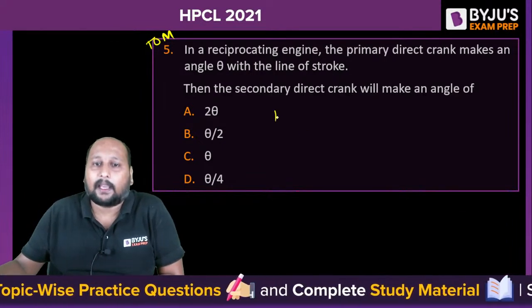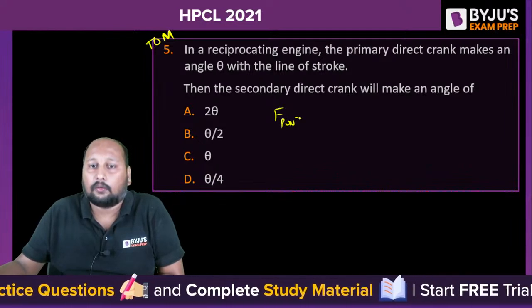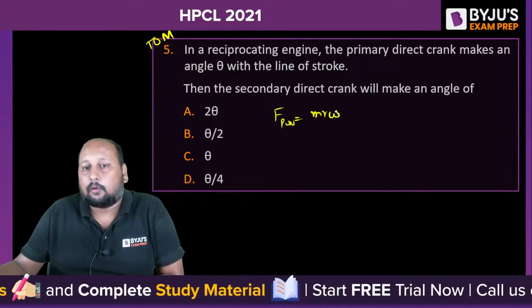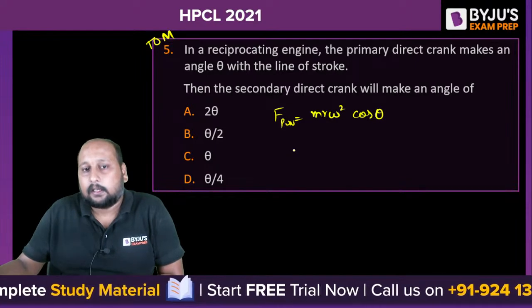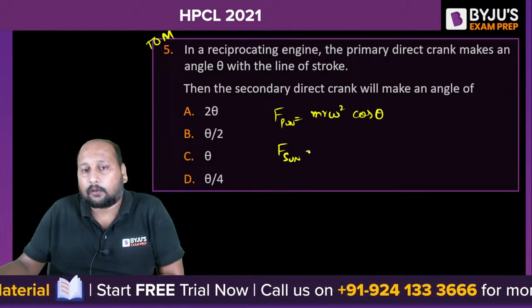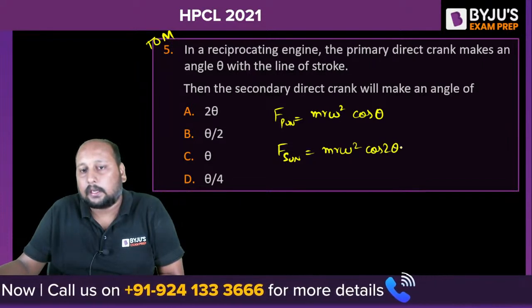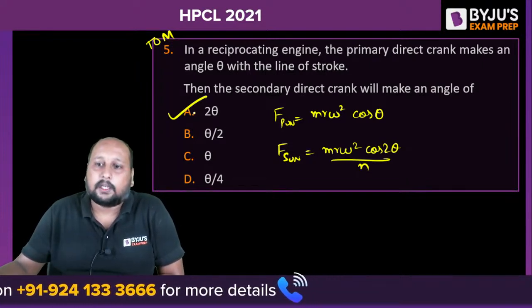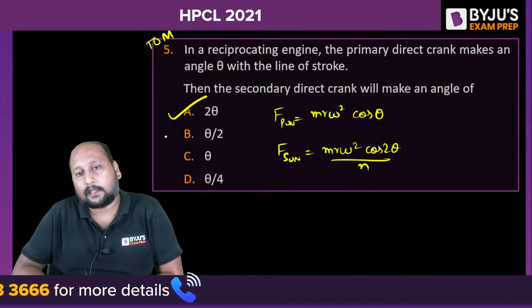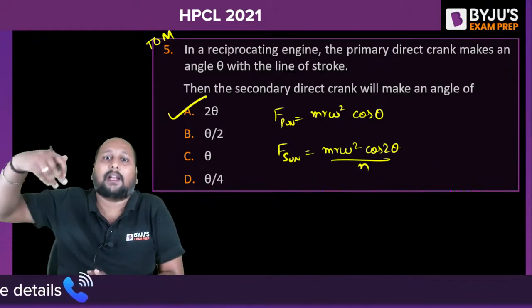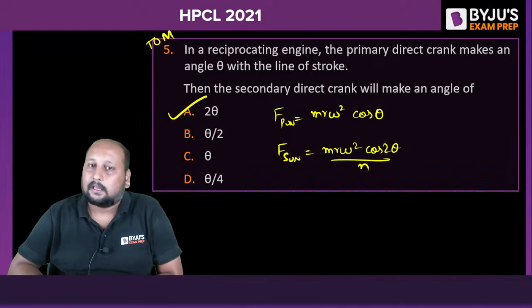Sir, we know that the primary unbalanced force is equal to m r omega square cos theta. The secondary unbalanced force is equal to m r omega square cos 2 theta by n. So option A is the correct answer. Very good. It actually has 2 times more than that of the primary direct crank.